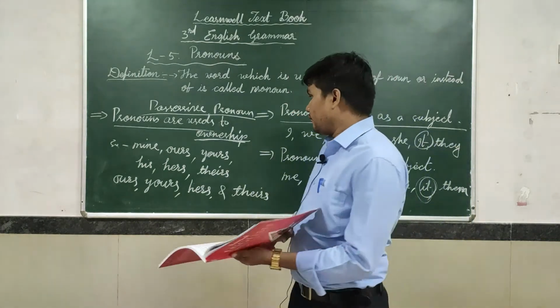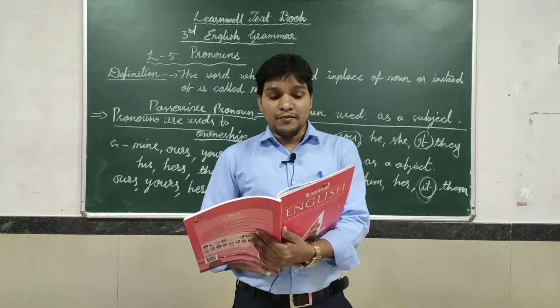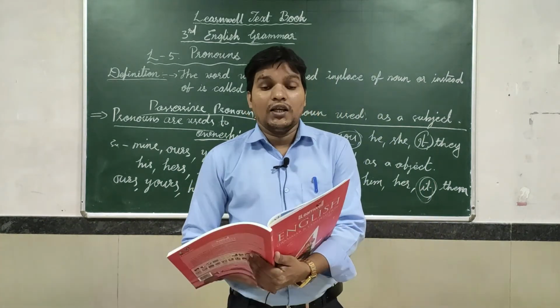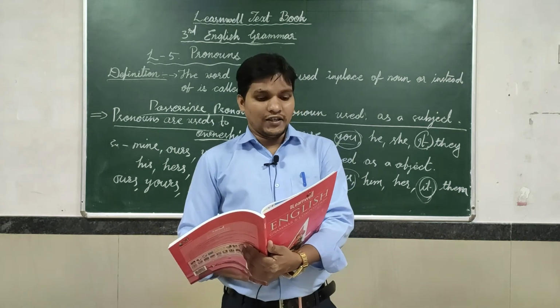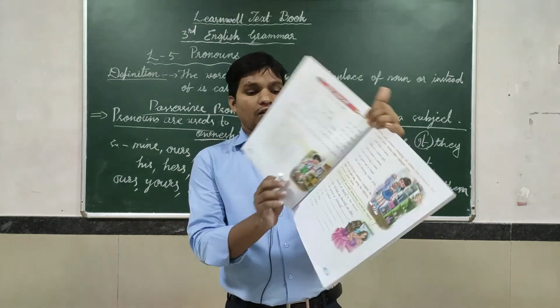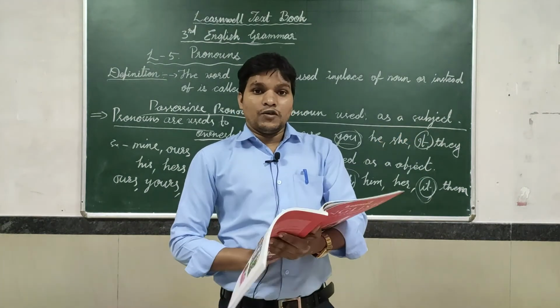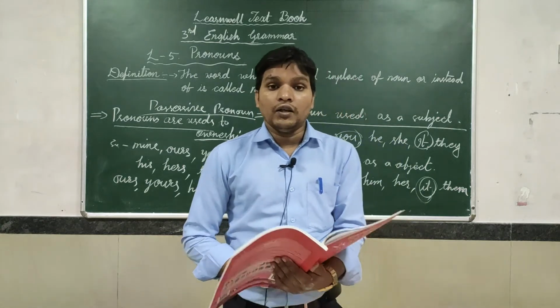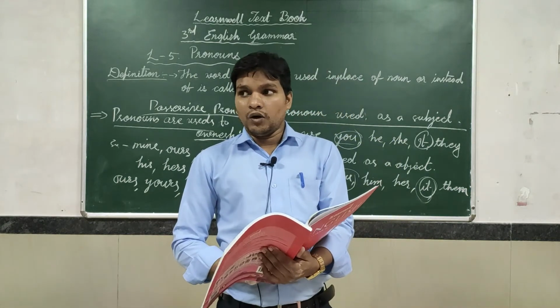This explanation has been completed. Now it's time for you to test yourself, that you have to solve the test. First one is choose the correct word for each blank. Page number 26, so open page number 26 and try to solve the grammar. Got it?